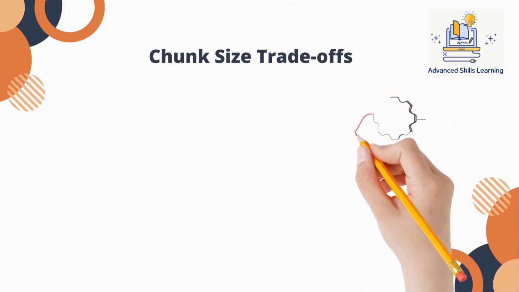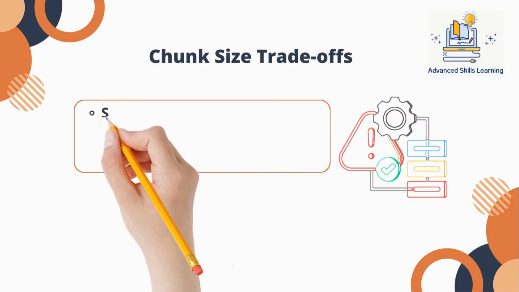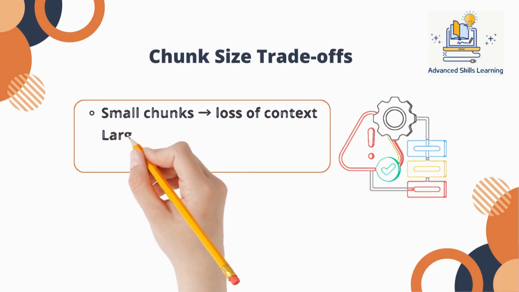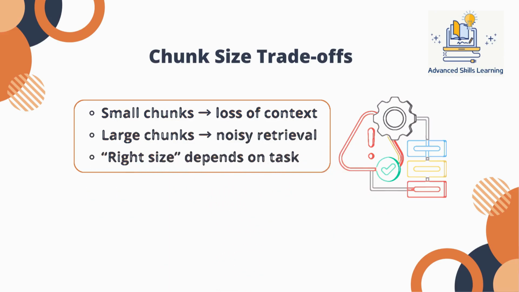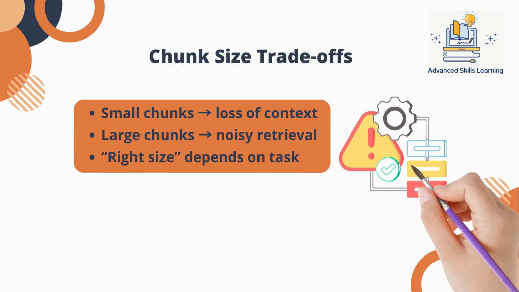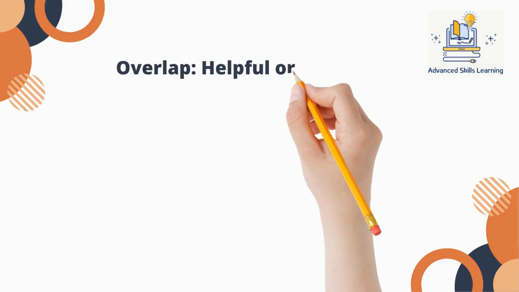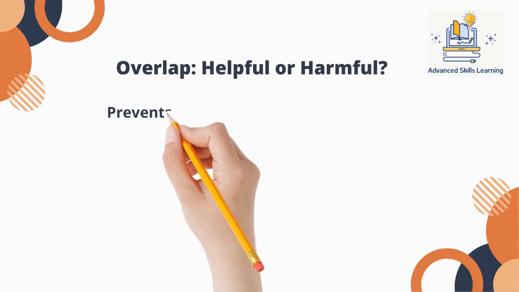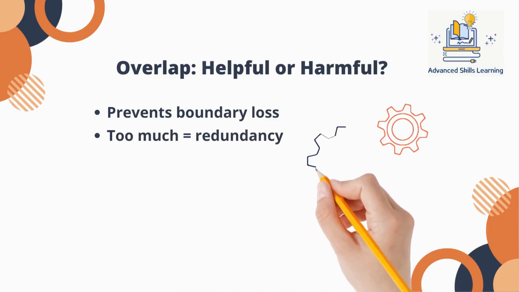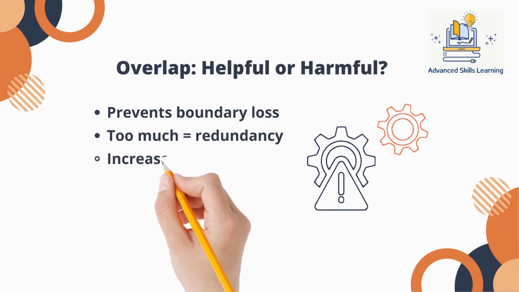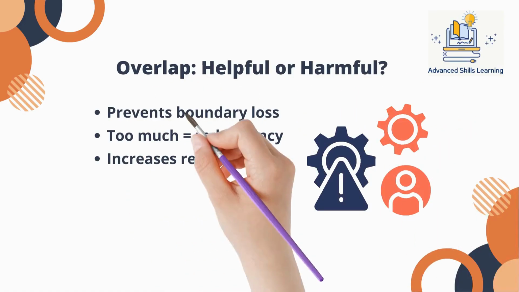Chunk size is always a trade-off. Smaller chunks improve precision and ranking, but they often strip away context that explains why something is true. Larger chunks preserve context, but they introduce noise and make it harder for retrievers to distinguish what actually matters. There is no universal best chunk size, only a best fit for a specific task, document type, and query pattern. Overlap is often treated as a safety net, but it's not free. A small amount of overlap can protect against boundary loss. Too much overlap creates duplicated content, ranking confusion, higher token usage, and increased latency. Overlap should be a conscious design decision, not a default checkbox.